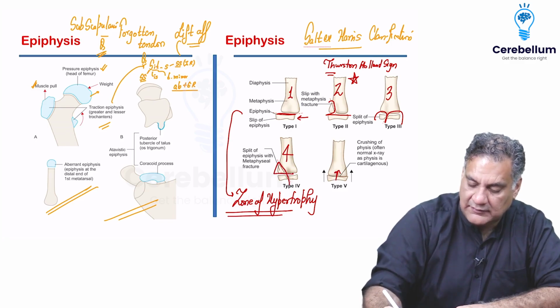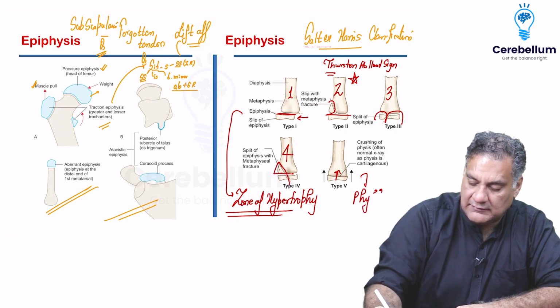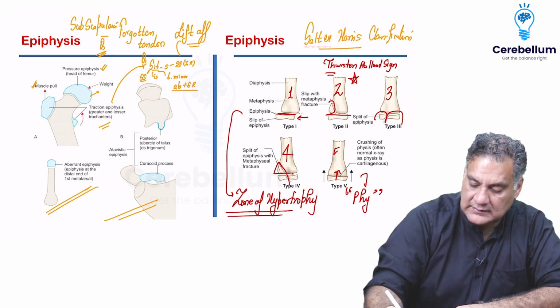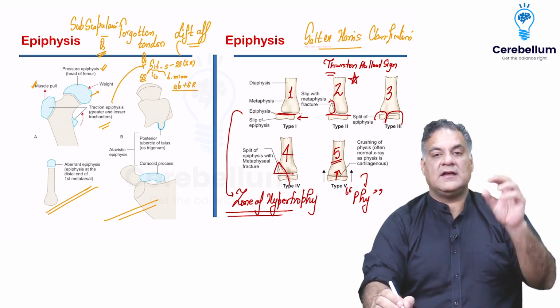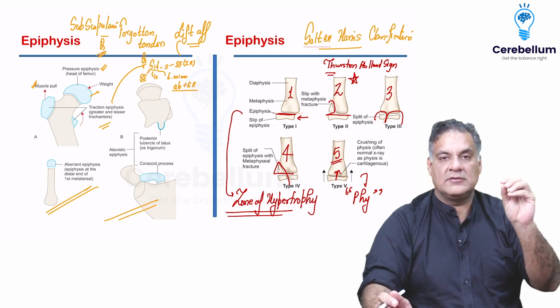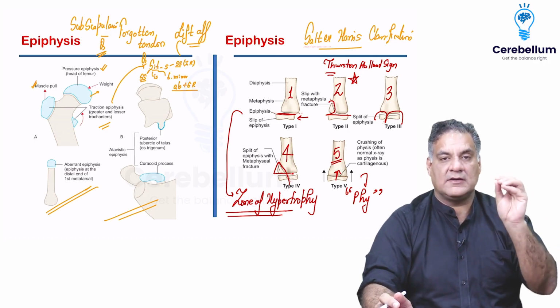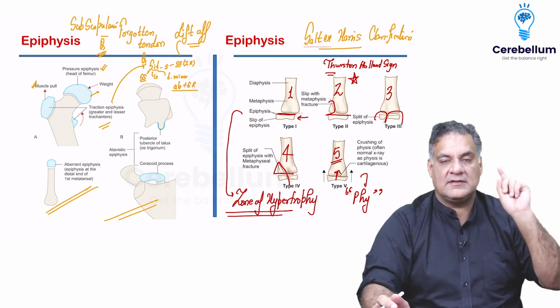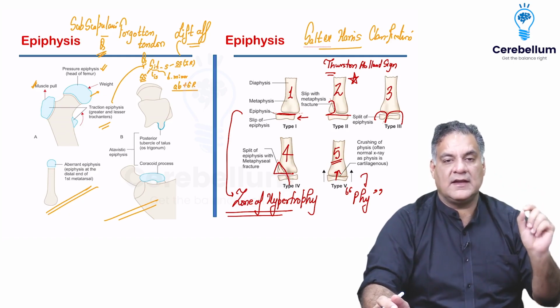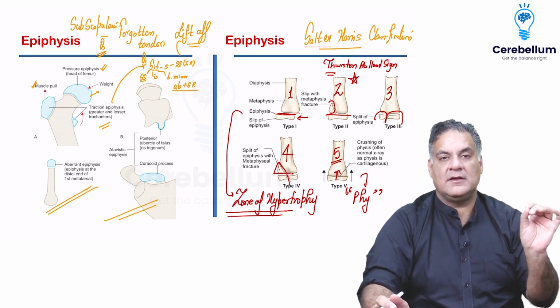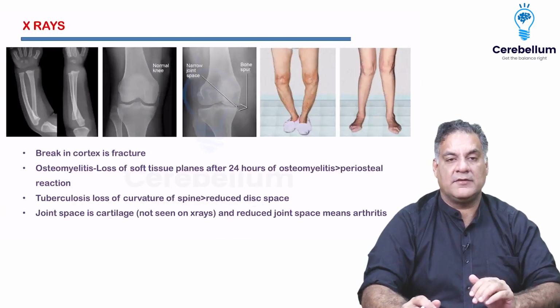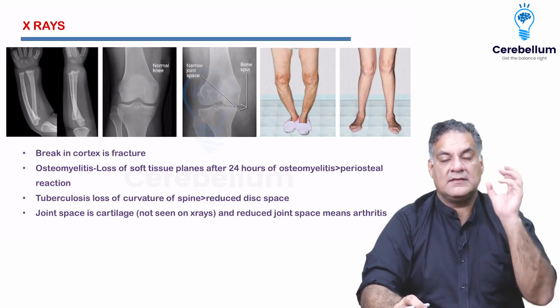And then comes type 5, where there is damage to the physis. So these are types 1, 2, 3, 4, 5, which are very, very important in the Salter-Harris classification. Commonest is type 2, the Thurston-Holland sign. And which zone of the physis do they break through? Zone of hypertrophy.